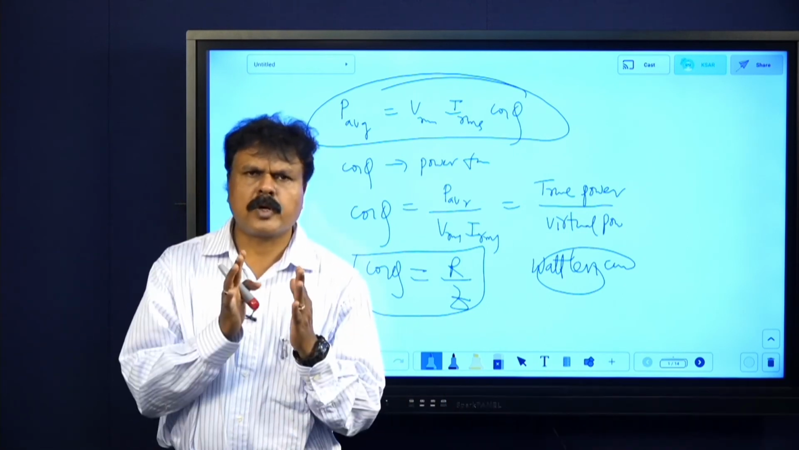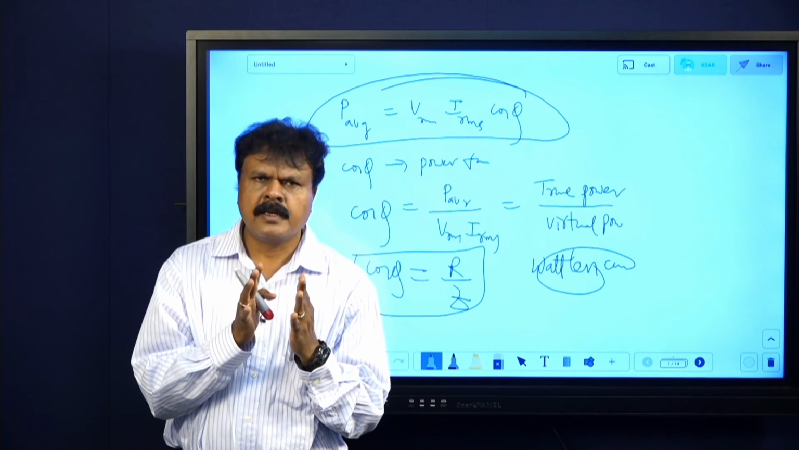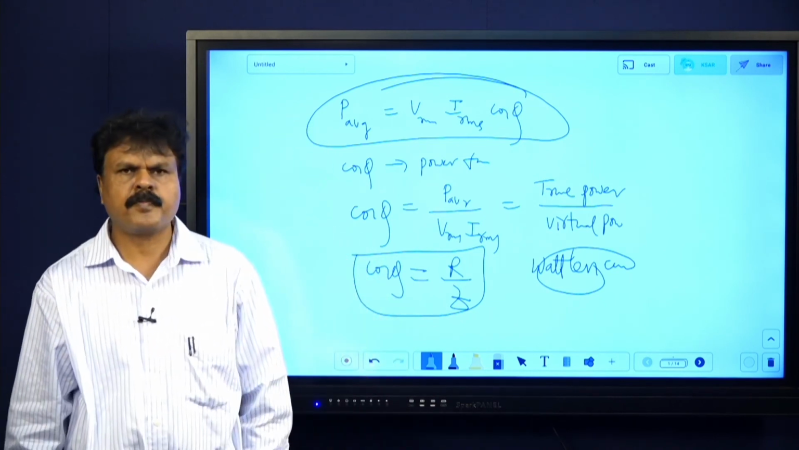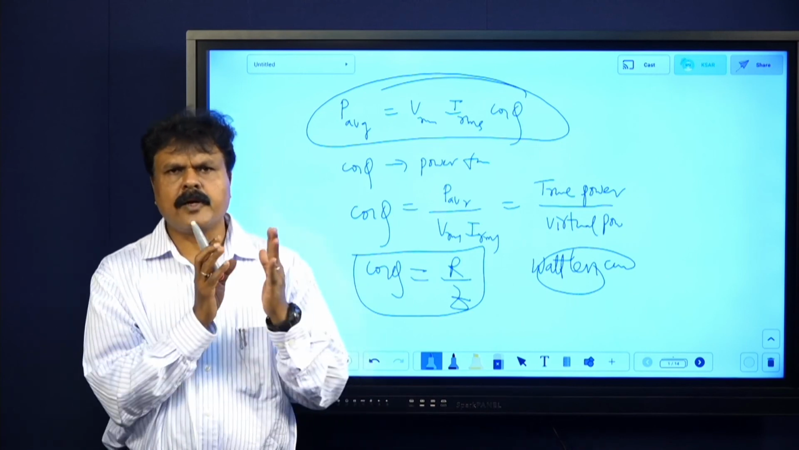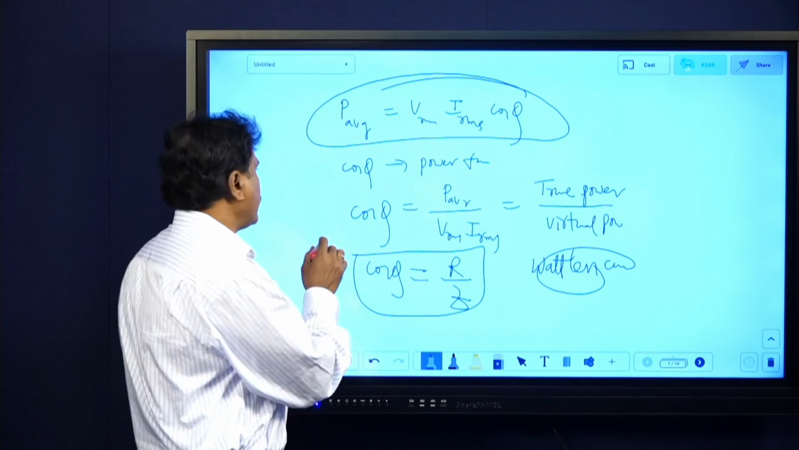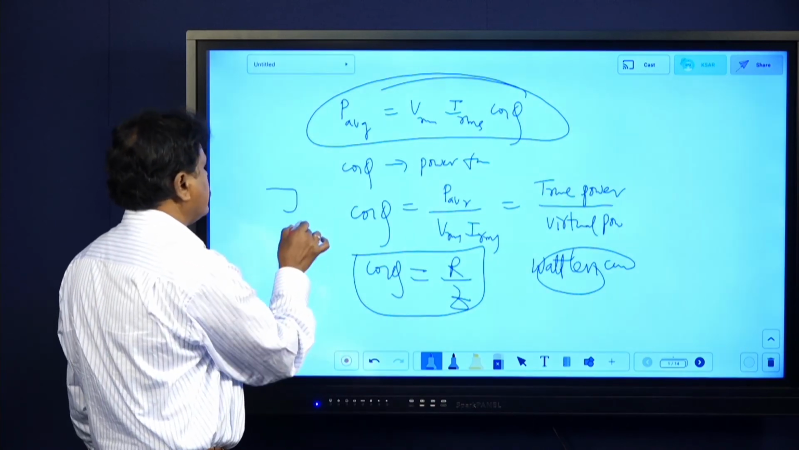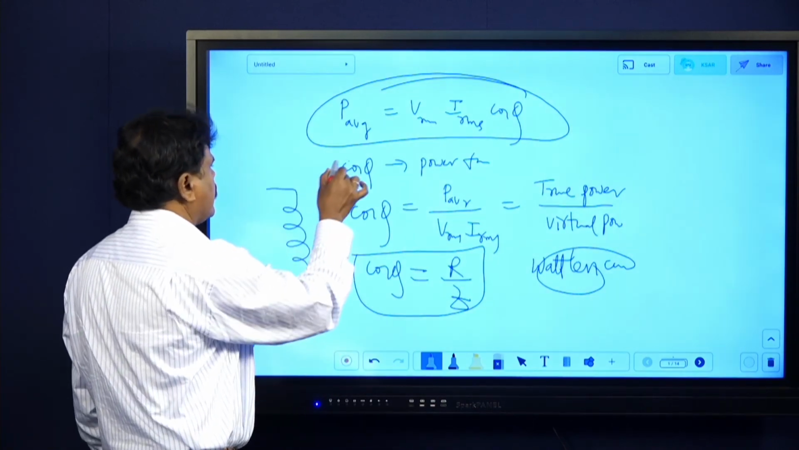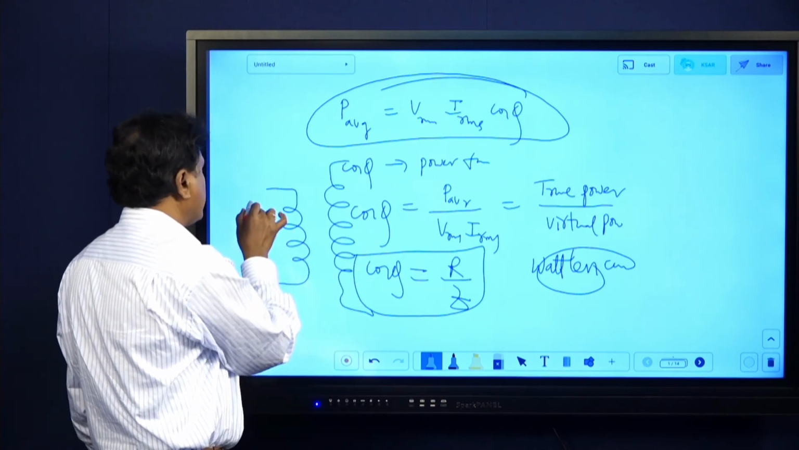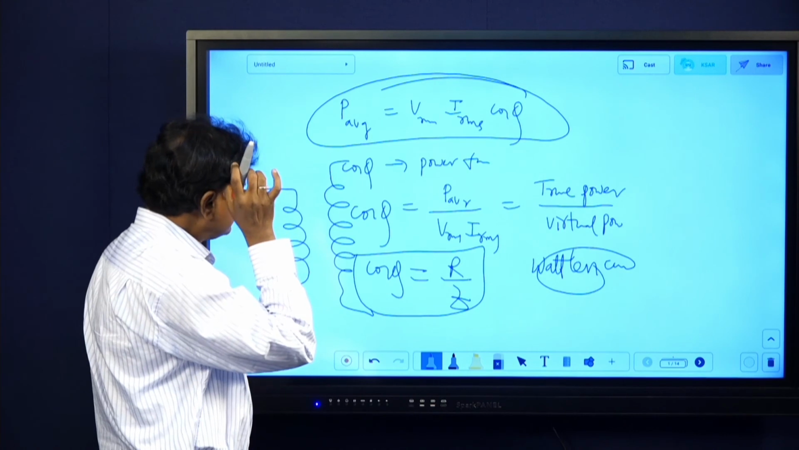Transformer: there are two types of transformers, one is a step up transformer, one is a step down transformer. In a transformer there will be two coils, one is primary, one is secondary. Primary is connected like this and secondary will be in this way. Input here and output will be taken from that side.